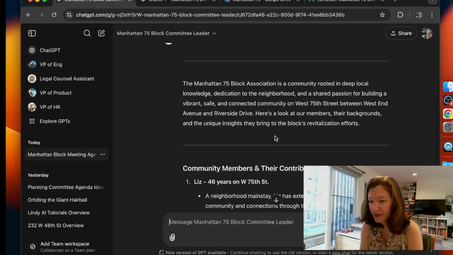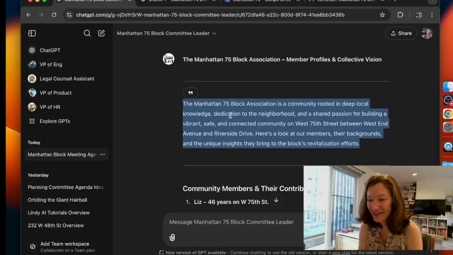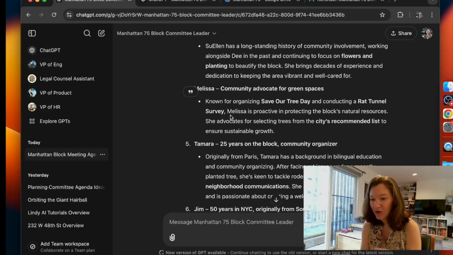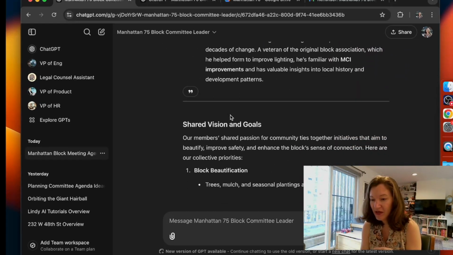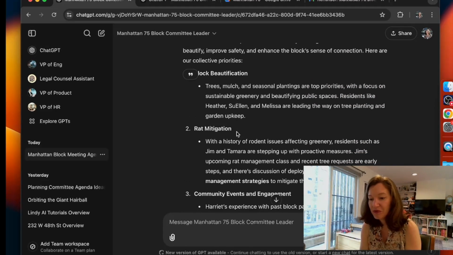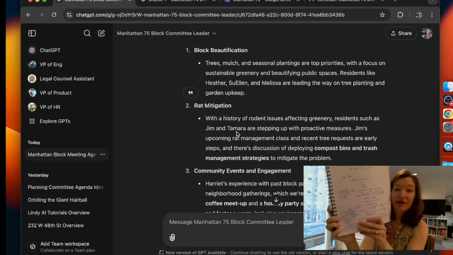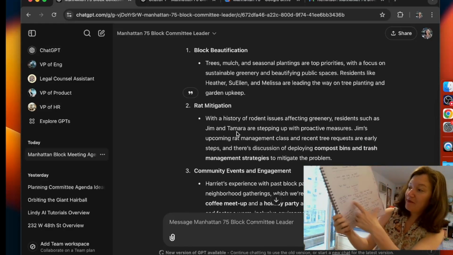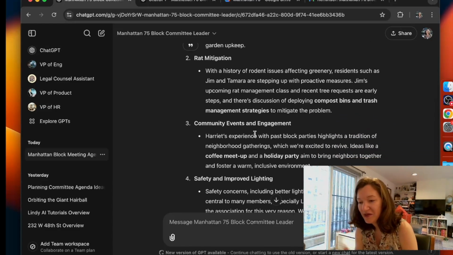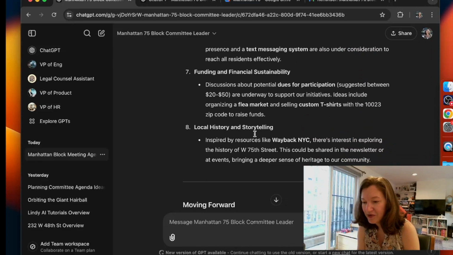Okay. What's fun is it's giving a summary for this automatically. I've already pre-trained it a little bit on some information. It's pulling in all of the names of people on the block, which is great. And now here we're talking about some of the goals. What's really great is, as you can see here, I have an agenda, and I've been writing notes on the side about who's doing what, and it's already jumping in with details about who is going to help with each of these categories.